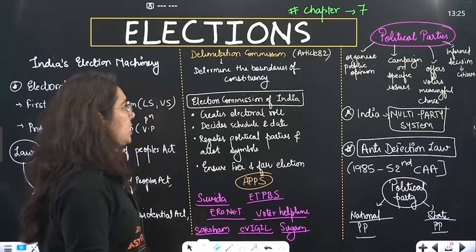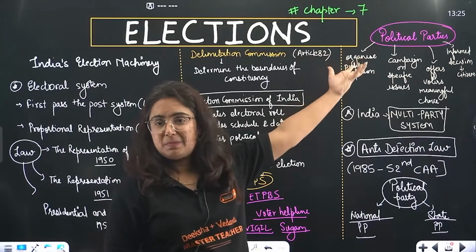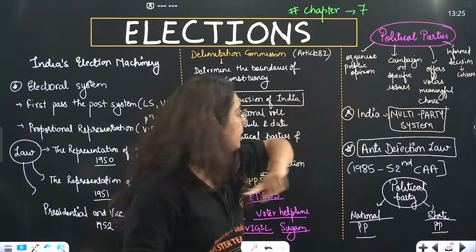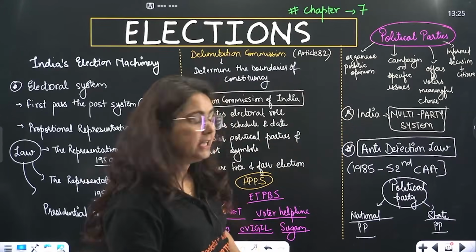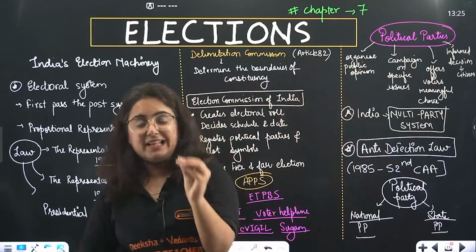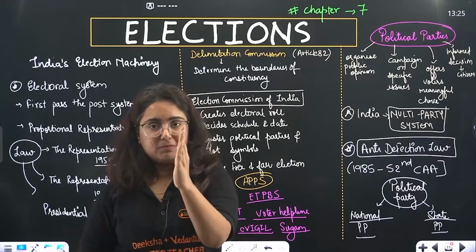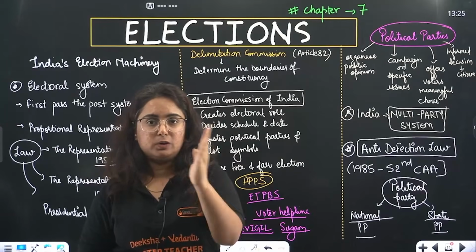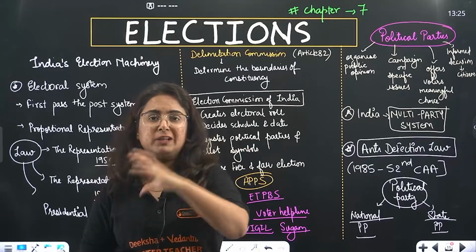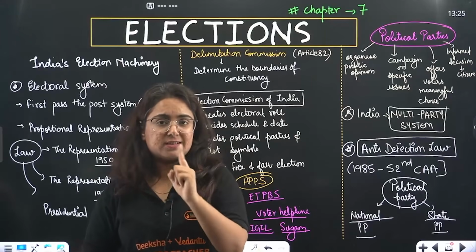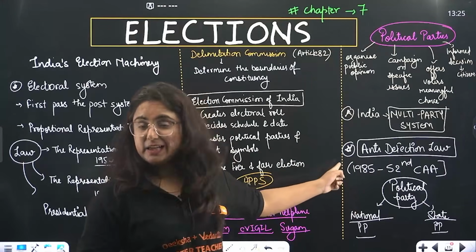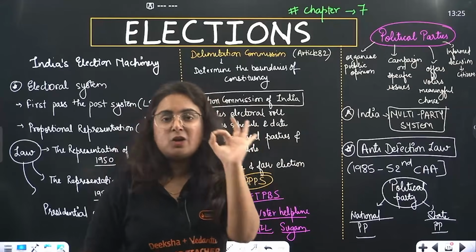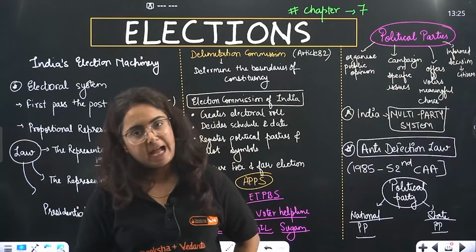Okay? Then the chapter talks about the role of political parties. Again, the pointers are here. What you will learn: why India follows a multi-party system, and about a law, the anti-defection law. Defection means you're moving from here to there. So when members move from one party to another after election, this is illegal, as provided by this anti-defection law in 1985 by the 52nd Constitutional Amendment Act.